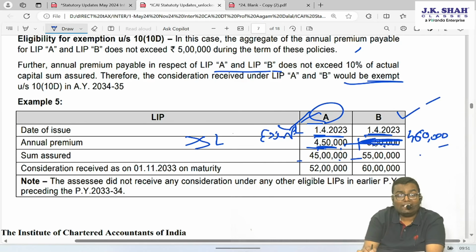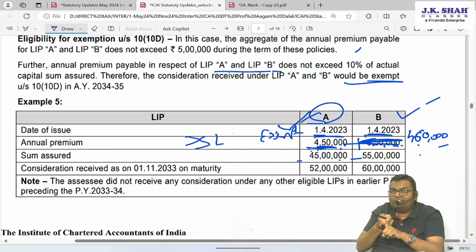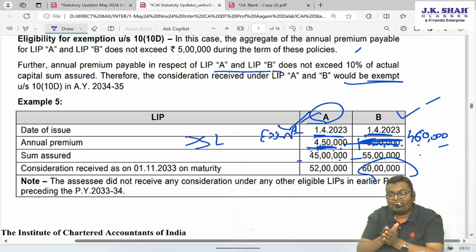I can exempt any one of them because, see, individually their premium is less than 5 lakh. I cannot exempt both because both combinedly are more than 5 lakh. I can exempt only one of them. Now which one of them is better for me to give exemption to, because maturity is more? So I will give exemption here to life insurance policy B and taxability will be with life insurance policy A. But this depends on case to case basis, as I said.